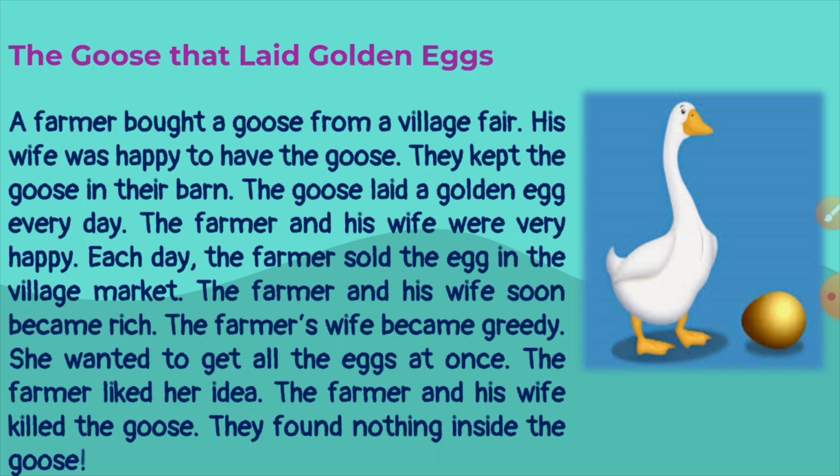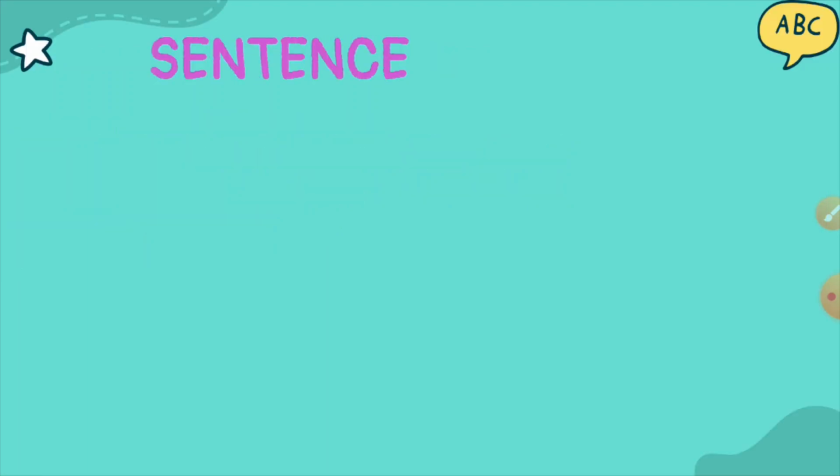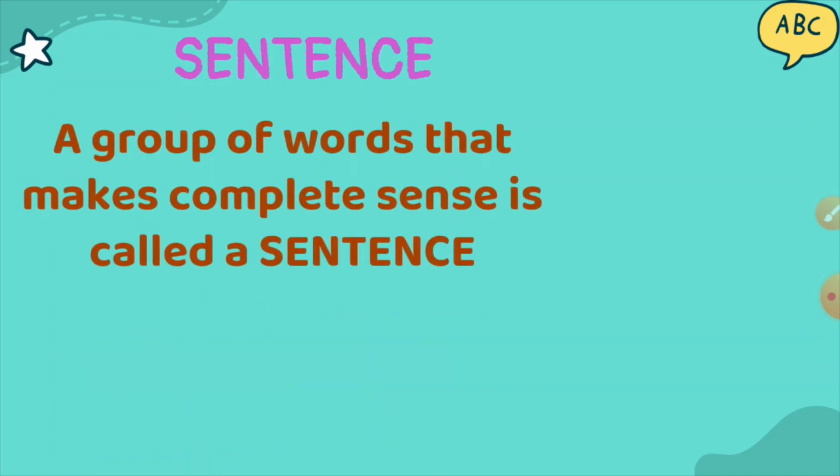Now, dear students, I ask a question to you. How did you get to know the moral of this story? In simple terms, you read the sentences given here, connected the meaning of sentences and developed a general understanding about the story. So, it is the sentence which plays the role of a star in our communication. Now, let me brief you about the meaning of the sentence. A group of words that makes complete sense is called a sentence.